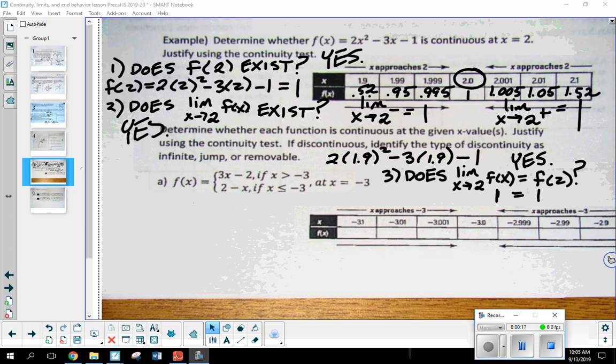Okay. So we want to go ahead and finish up the lesson we started on yesterday. It is not going to take us very long. I want to wrap up the continuity test, but also our discussion about limits and end behavior. If you've not turned in your inequality homework, try to get that in as soon as possible. Remember, it's not necessary, okay? We're not taking it for a grade. It only becomes necessary if you happen to fail the test next week, because you have to have the assignment done in order to retake an assessment.